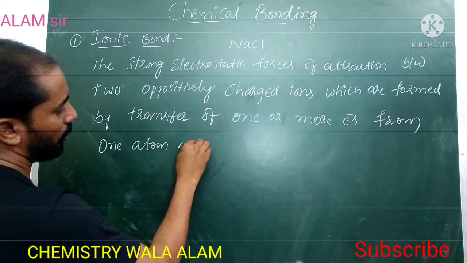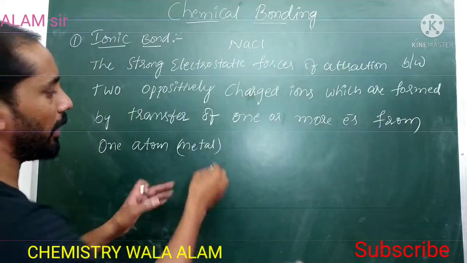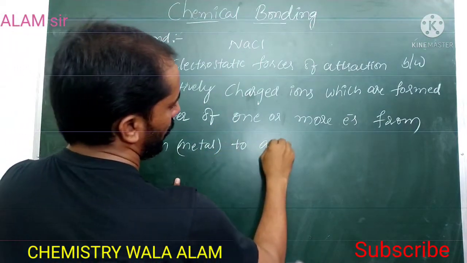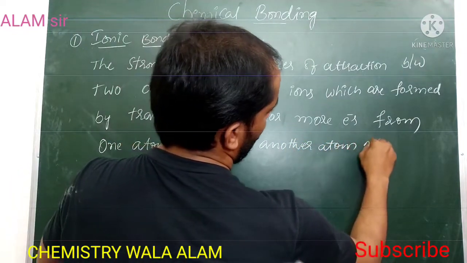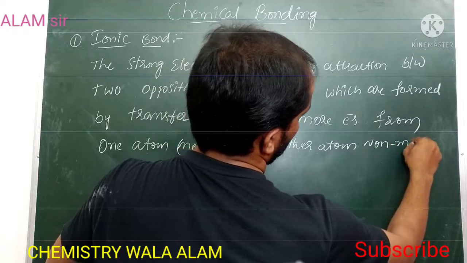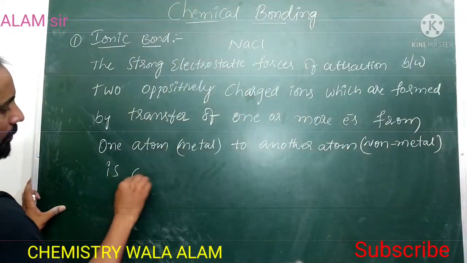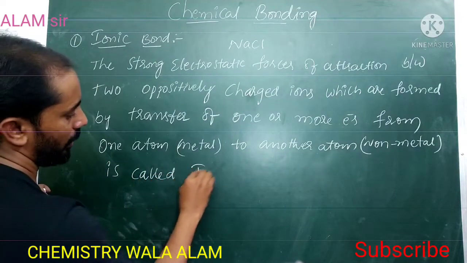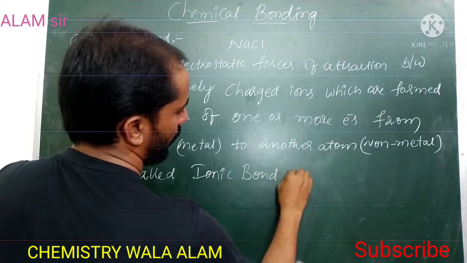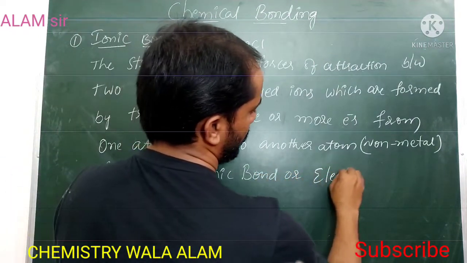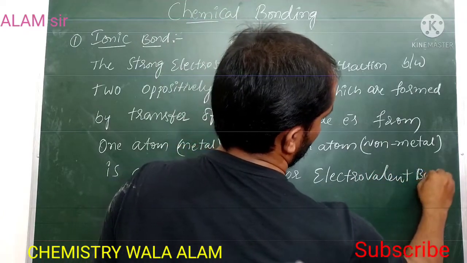The one atom is mainly a metal, because metals are ready to donate electrons. The other atom is generally a non-metal. This is called an ionic bond or electrovalent bond.